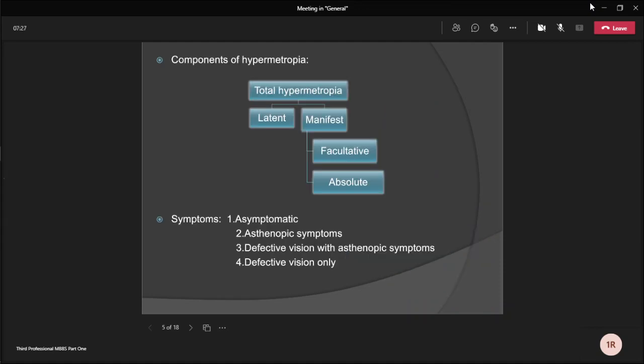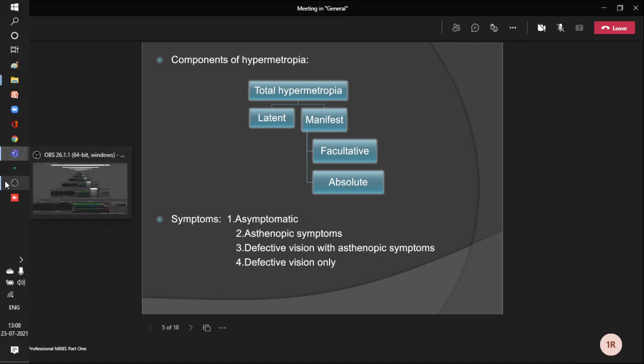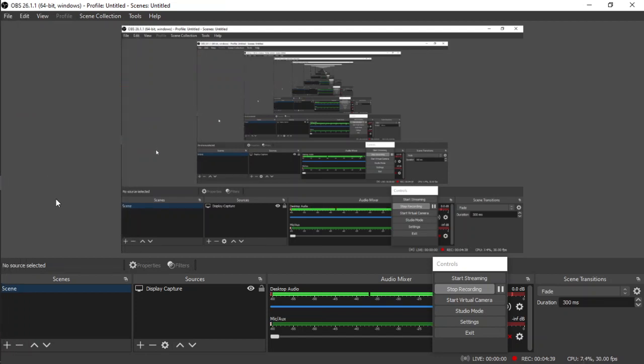Next is components of hypermetropia. Total hypermetropia is the total amount of refractive error which is estimated after complete cycloplegia with either atropine eye drops or homatropine or cyclopentolate eye drops. It is divided into two parts. One is latent hypermetropia, another one is manifest hypermetropia.